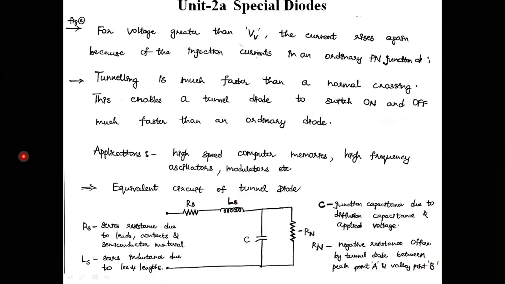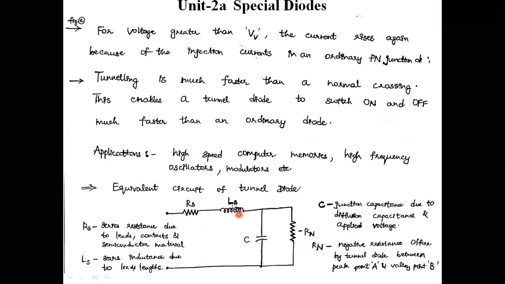Here this is the equivalent circuit diagram of the tunnel diode. Just memorize this one. This is RS, LS, capacitance C, RN. RS is the series resistance due to leads, contacts and semiconductor material. LS is the series inductance due to lead lengths.